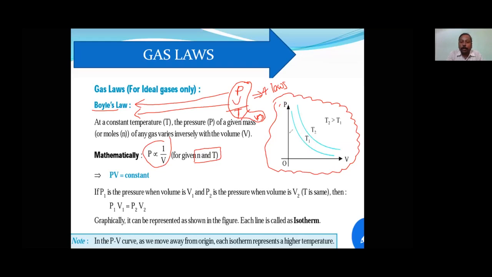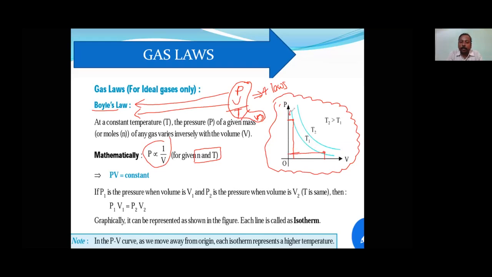Okay. Now according to this, see here, volume is very less. So at that time pressure is more. More pressure, less volume. But when temperature is reduced, that time volume will be increasing. Okay.